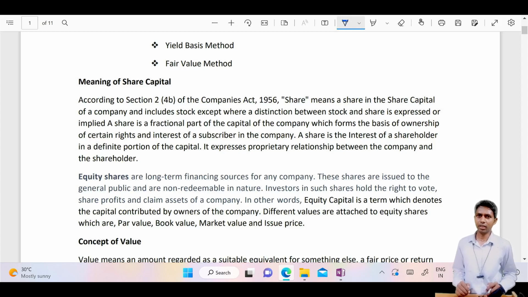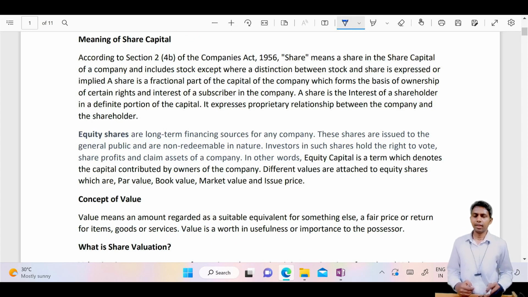There you must read the meaning of valuation, then what is meant by value, and who can become the valuer. If you want to know about the valuer, then you will also find the related theory in our notes.